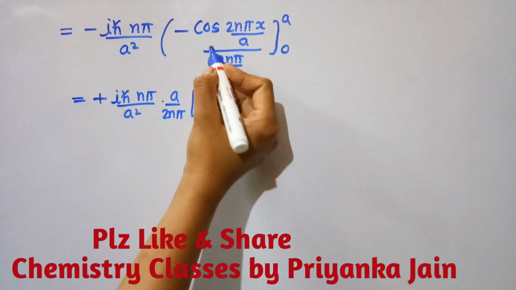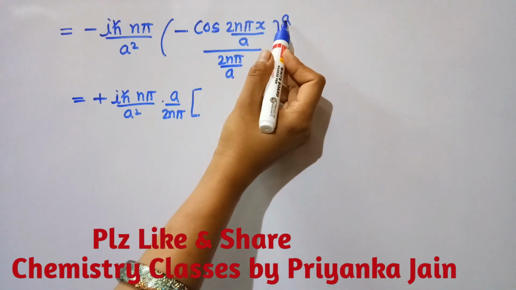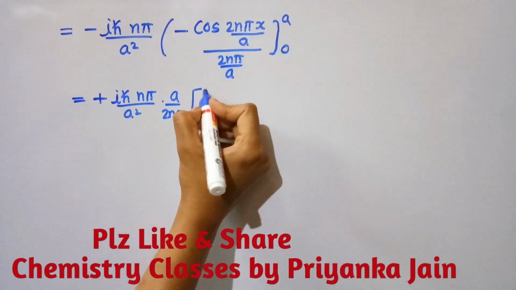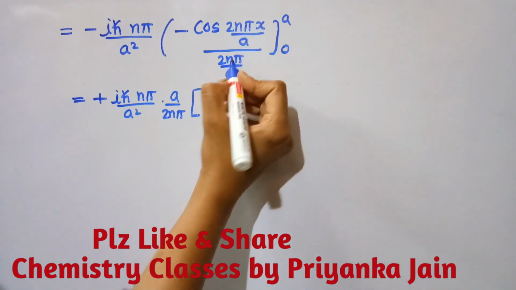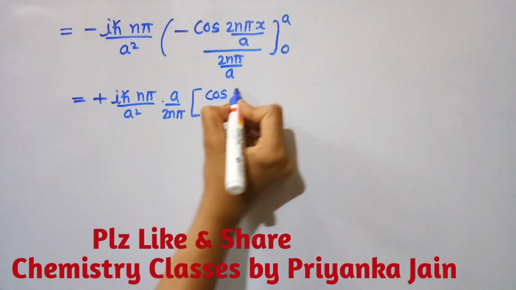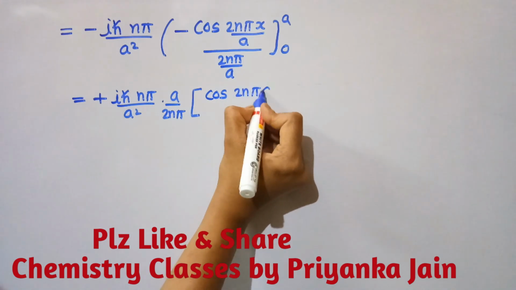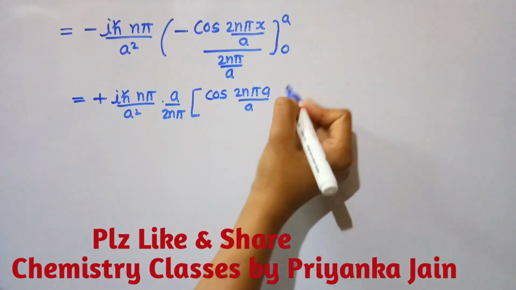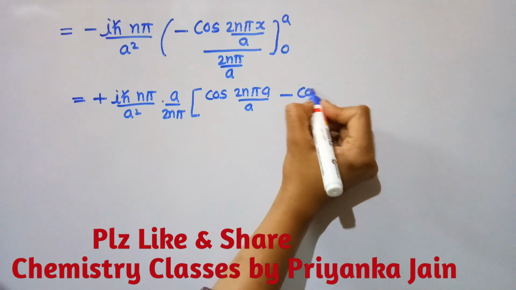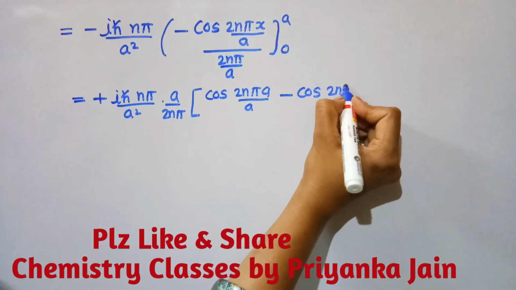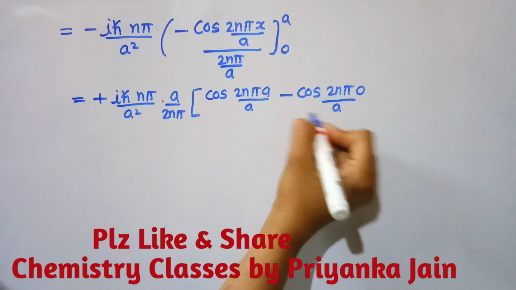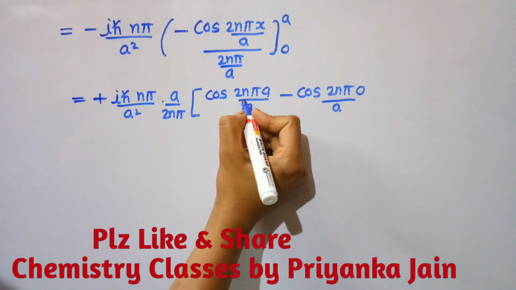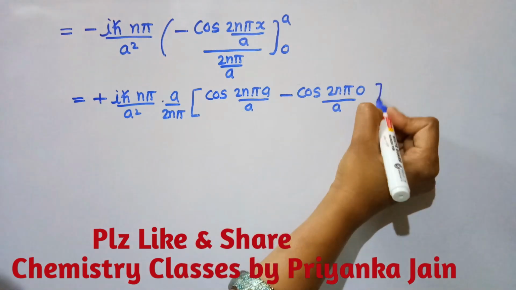Now see here the limits. If we put the upper limit a, its value will be equal to 2nπa upon a. The a's will cancel out in this way: cos 2nπa upon a minus cos 2nπ into 0 upon a. This will be equal to cos 0, and this is equal to cos 2nπ, right?